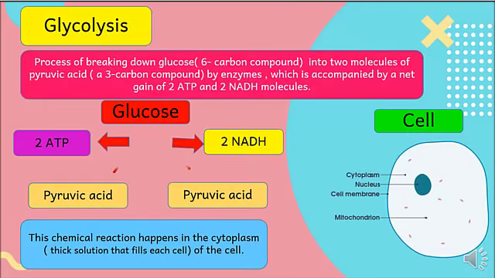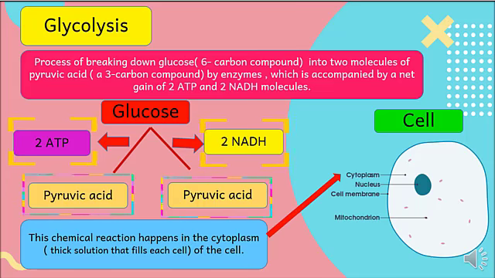Glycolysis is a process of breaking down glucose, a 6-carbon compound, into 2 molecules of pyruvic acid, a 3-carbon compound, by enzymes, which is accompanied by a net gain of 2 ATP and 2 NADH molecules. This chemical reaction happens in the cytoplasm.